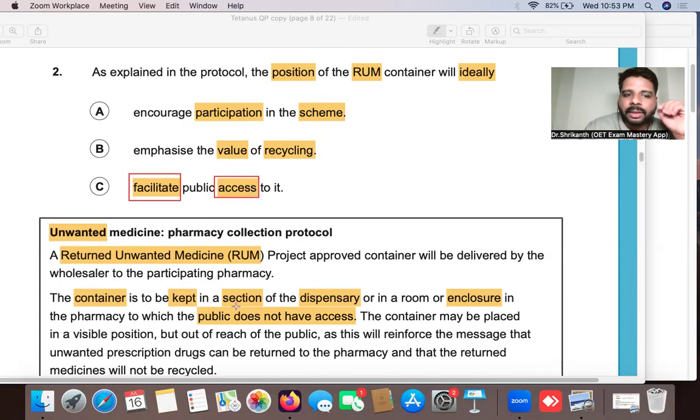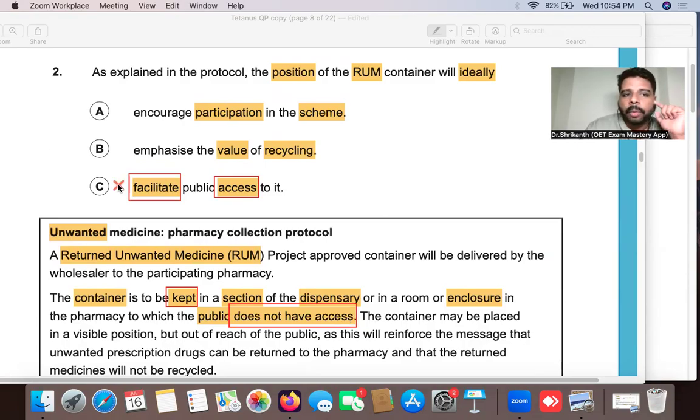Now you see over here what they have written. They have told you have to keep it in such a position, but that position will ensure that the public does not have access. So what does that mean? That is the direct contradiction.